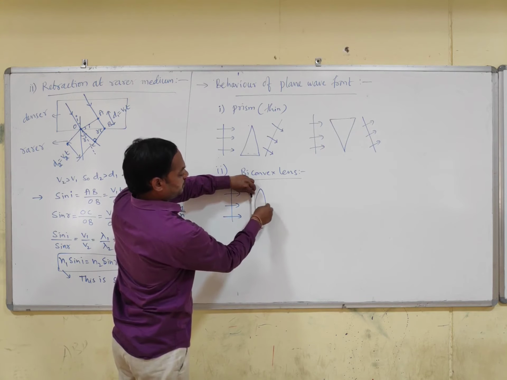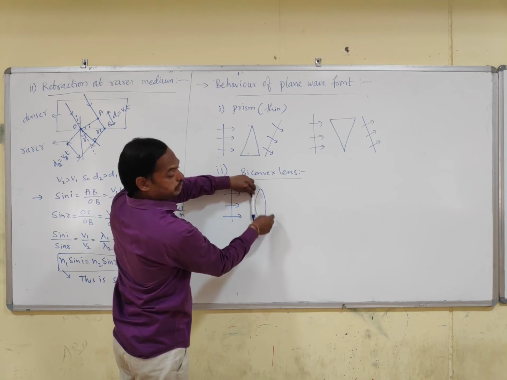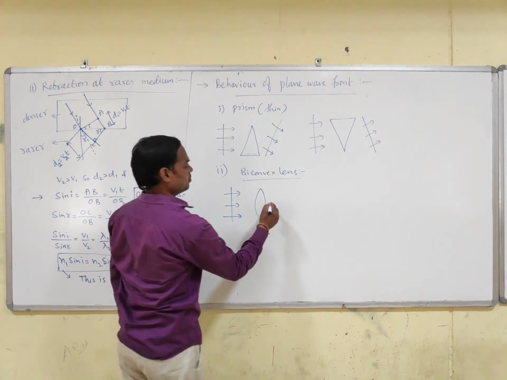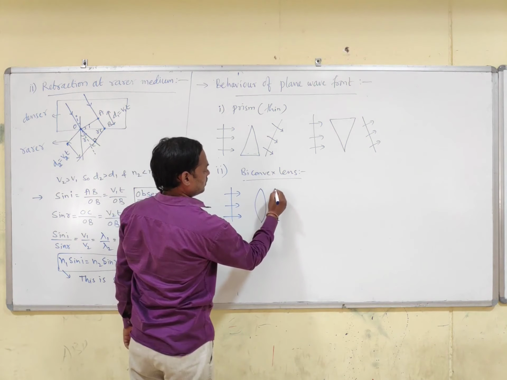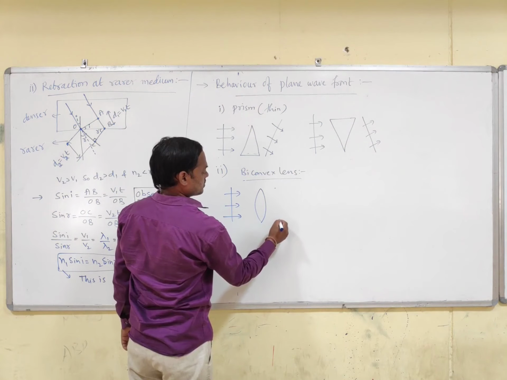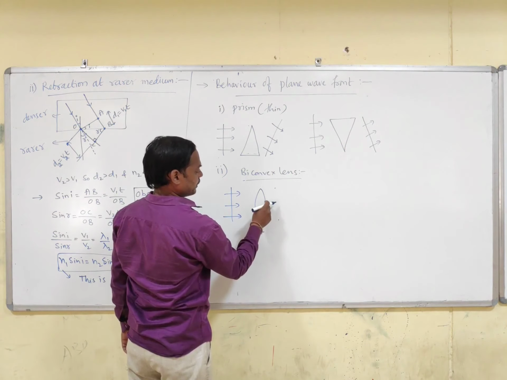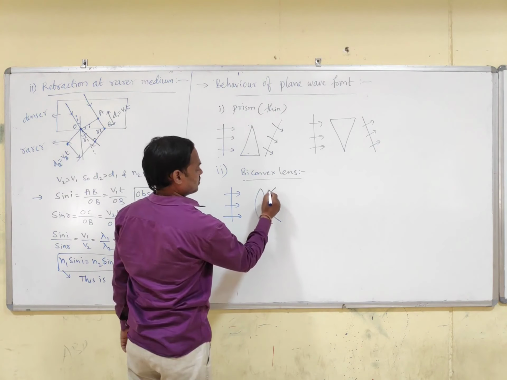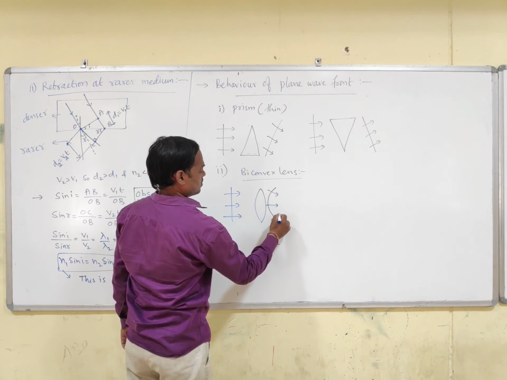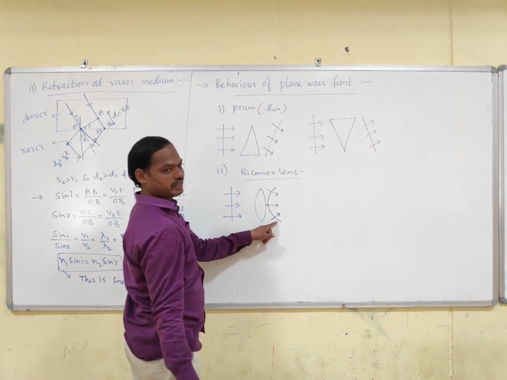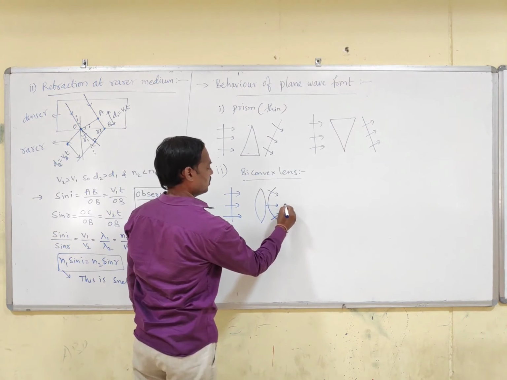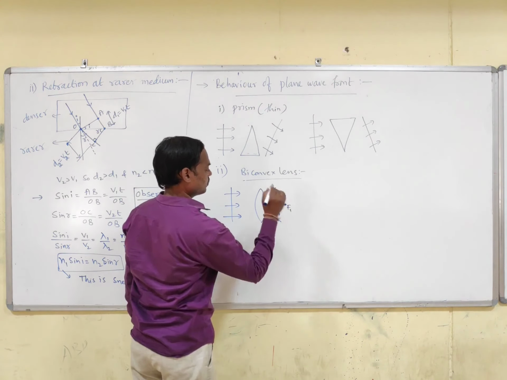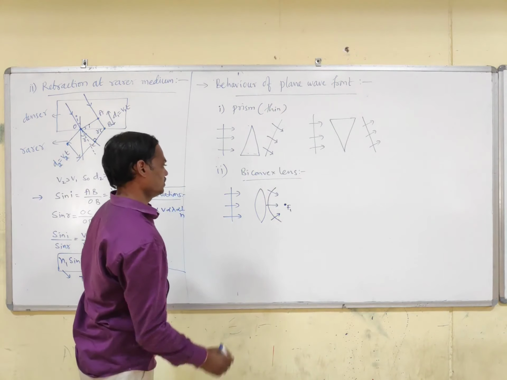So that's why in the middle speed is low compared to the top and the bottom. At the top and bottom it is moving a longer distance compared to the middle, so it will bend like this. So it is becoming a spherical wavefront with the focal point f1 or focal length f1.